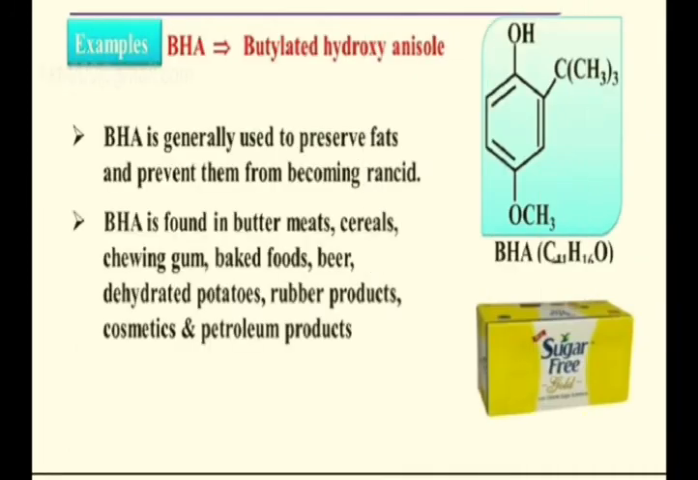BHA, butylated hydroxyanisole. BHA is generally used to preserve fats and prevent them from becoming rancid. BHA is found in butter, meats, cereals, chewing gum, baked food, beer, dehydrated potatoes, rubber products, cosmetics, and petroleum. This is also an antioxidant. Basically, antioxidants are also used in creams, because these remove some impurities or chemicals which are spoiling the surface or skin.